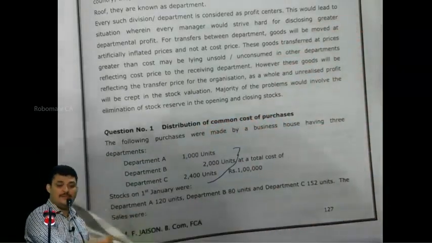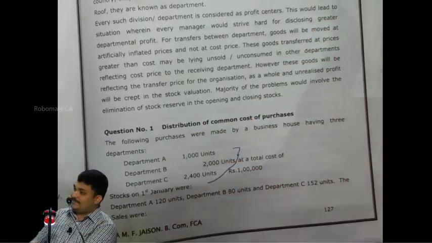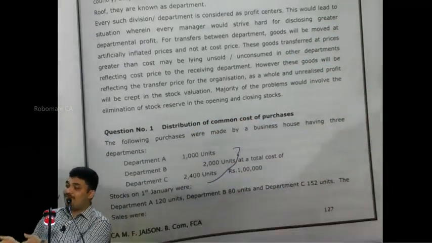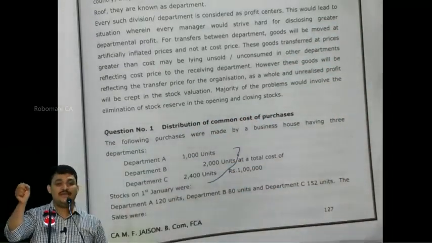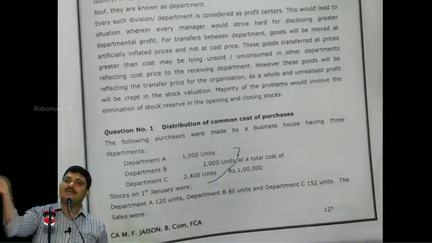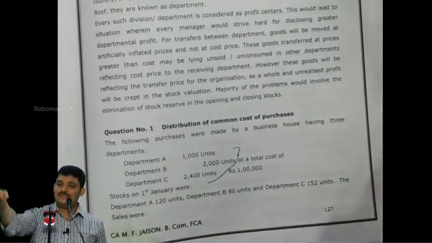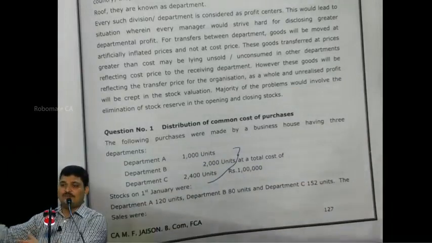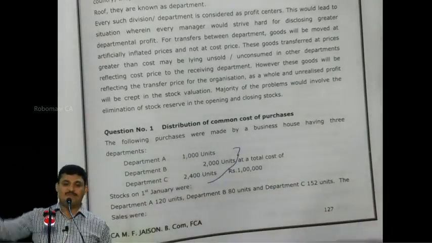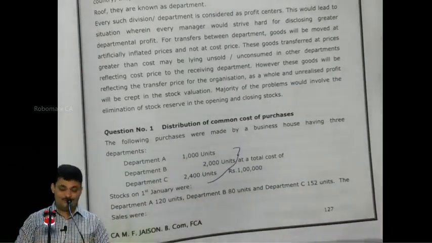Departmental wise units available. Units for purchases. Units for closing stock. Everything is available. Just tell me the cost price. Multiply, and you get opening stock, purchases, closing stock. Sales is already available. Then write GP. Are you following? Oh, super.